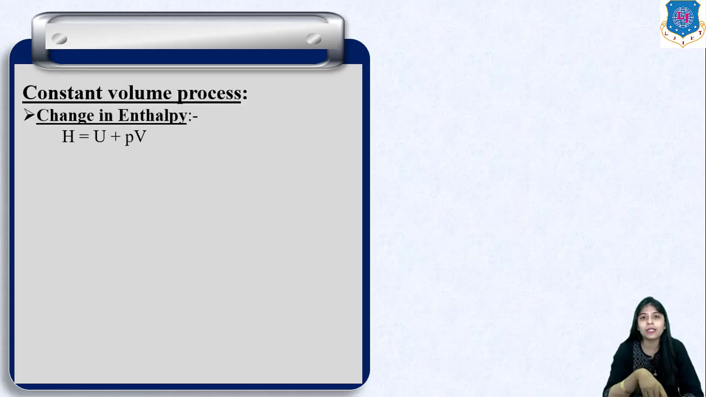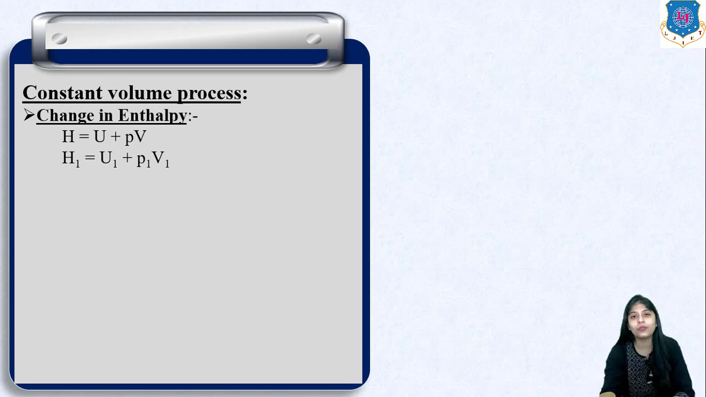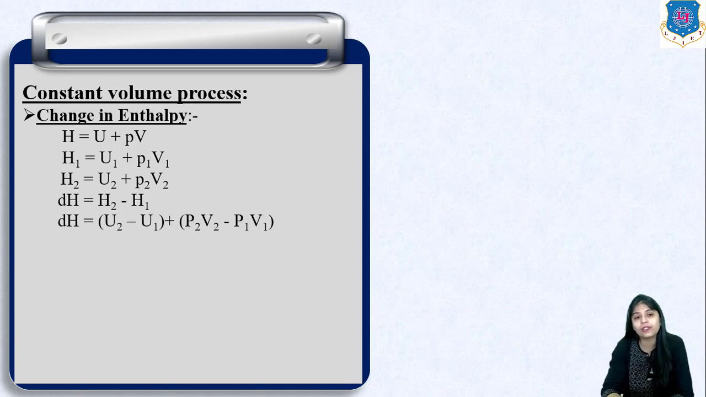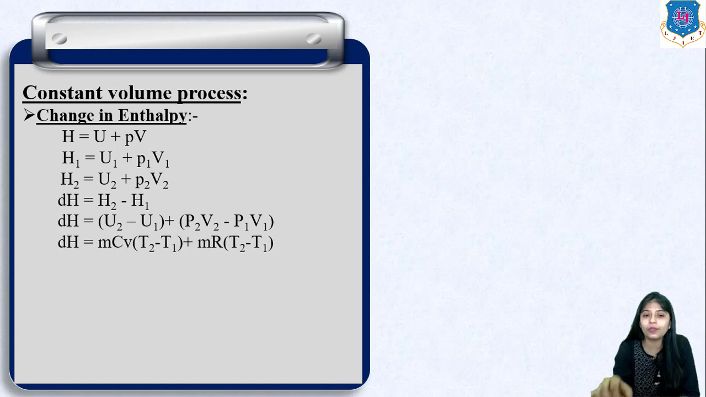Now, if we talk about change in enthalpy, we know that enthalpy is the summation of internal energy plus pressure into volume. So H1 will be U1 plus P1 V1 and H2 will be U2 plus P2 V2. If we take the difference between these two enthalpies to find the change in enthalpy, delta H will be H2 minus H1. Substituting the values of H1 and H2, it will be (U2 minus U1) plus (P2 V2 minus P1 V1). Now we know that V2 is equal to V1 here.